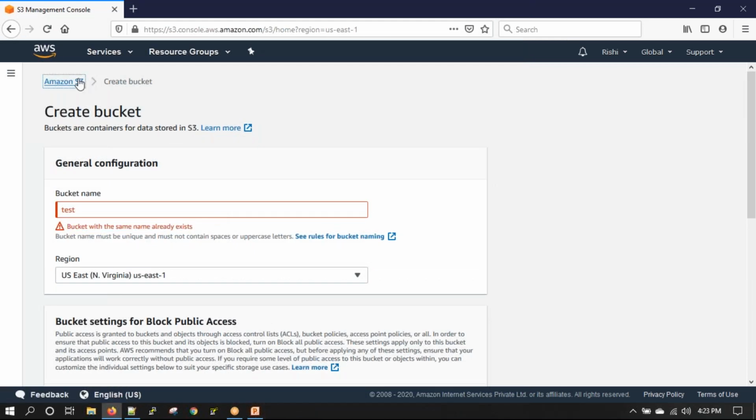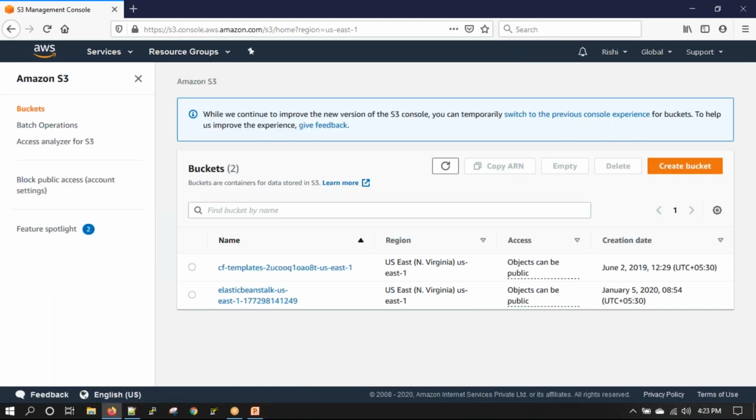Let me go back and show you. I don't have a bucket named test, and here it is global. That means I can see all my buckets from any region across the globe listed over here. So in the entire AWS S3 ecosystem, one bucket name cannot be repeated.